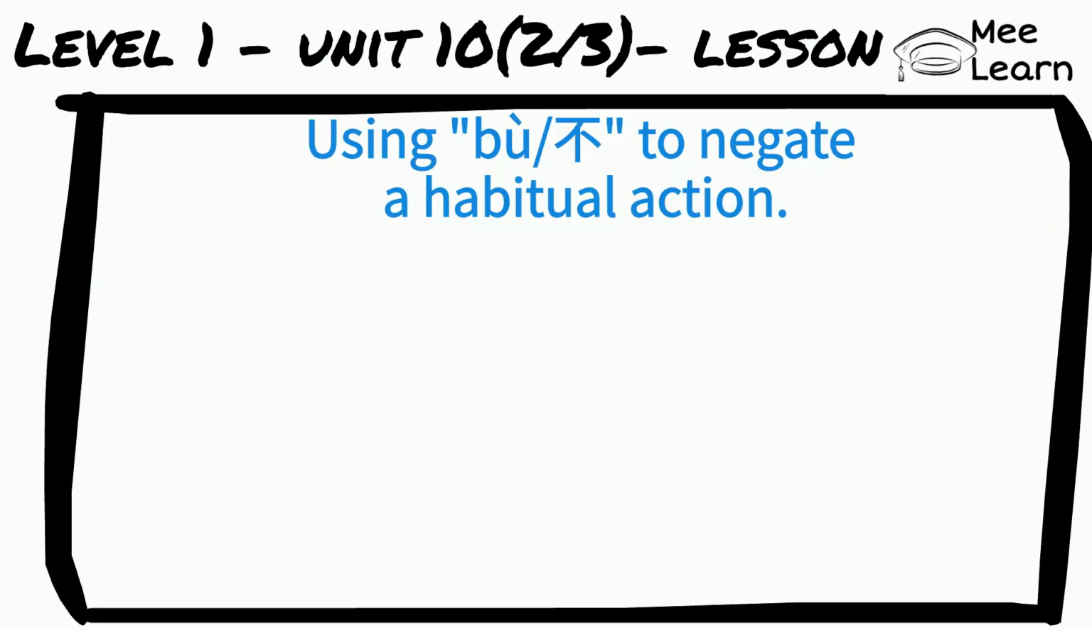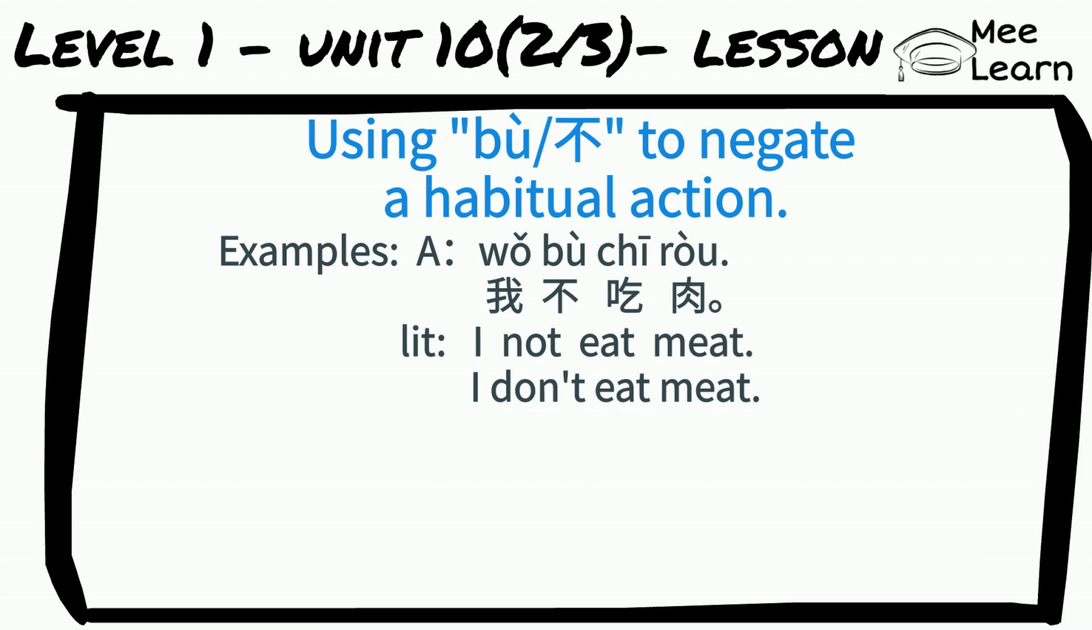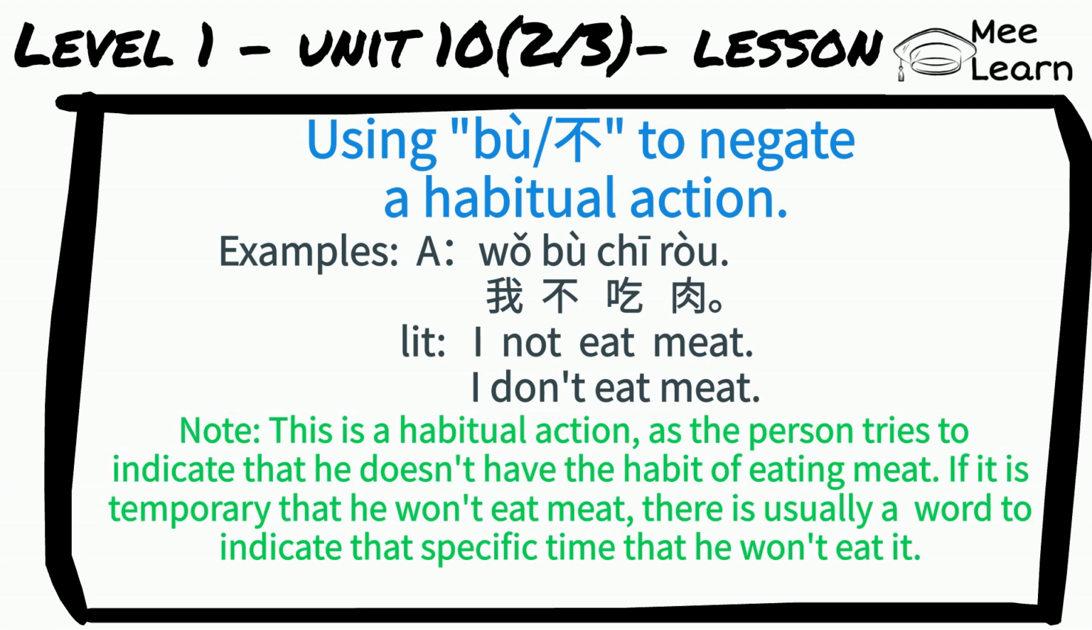Using 不 to negate a habitual action. For example, 我不吃肉. Literally, I not eat meat. I don't eat meat. Note here that this is a habitual action as a person tries to indicate that he doesn't have the habit of eating meat. If it is temporary that he won't eat meat, there's usually a word to indicate that specific time that he won't eat it.